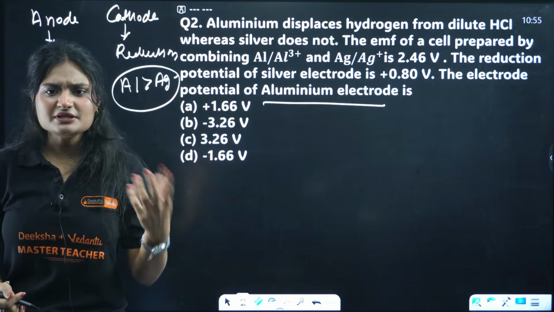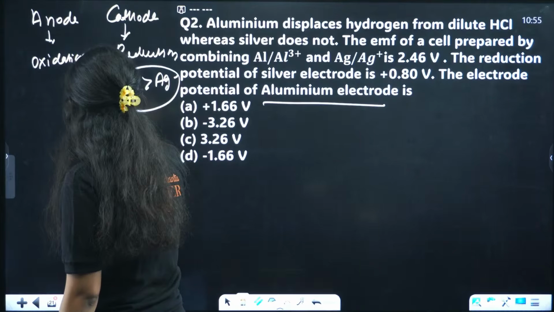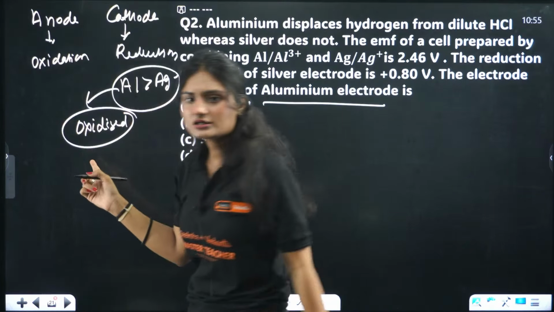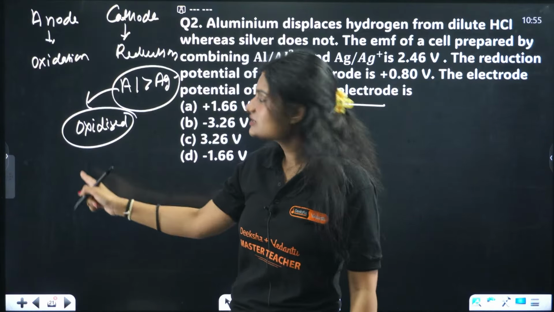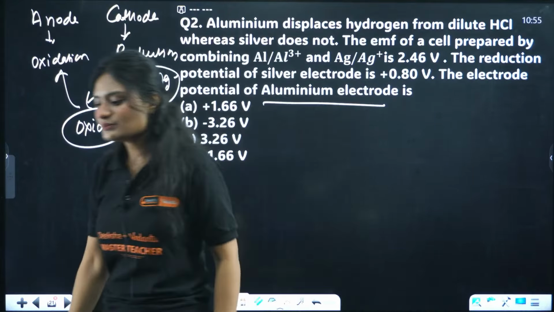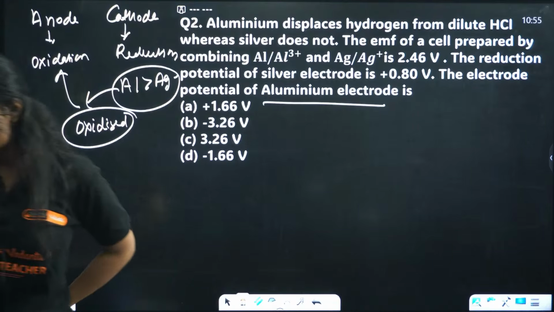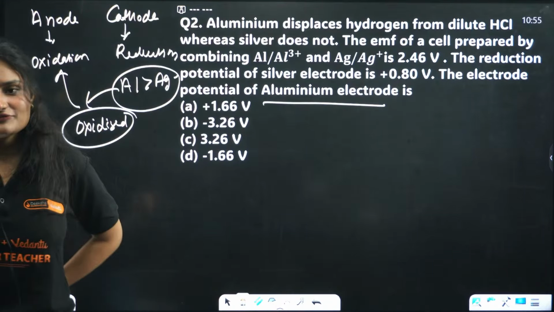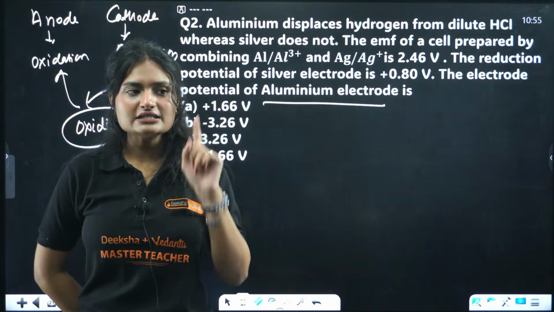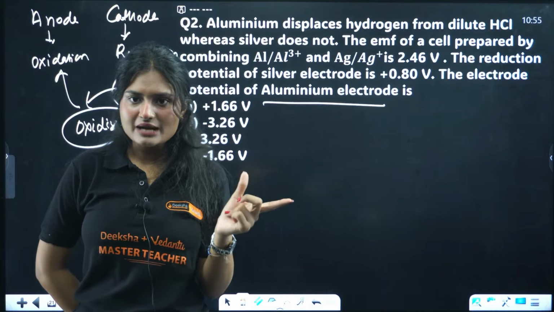That means what is happening here? Loss of electrons. So aluminum is getting oxidized, right? So it will be acting as anode. Just for your exam, only one thing you need to know: anode is the electrode where oxidation happens.